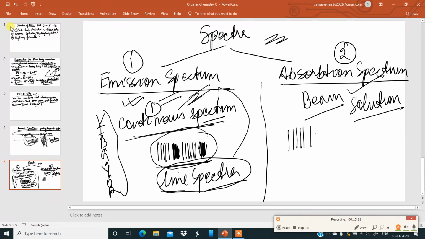Now, there are no dark patches over here, only a number of dark lines.